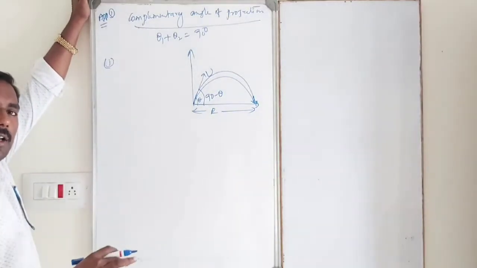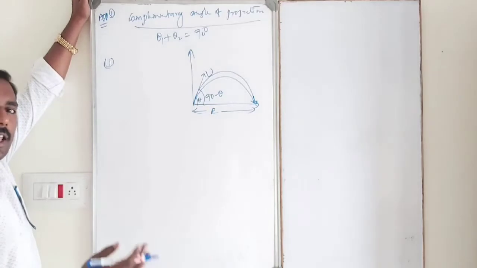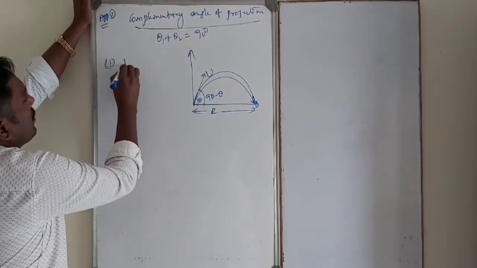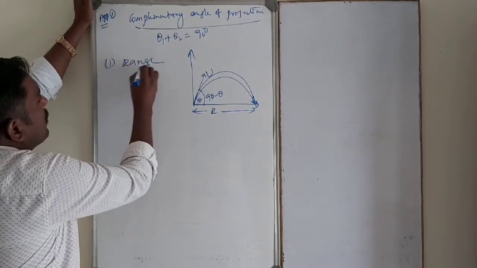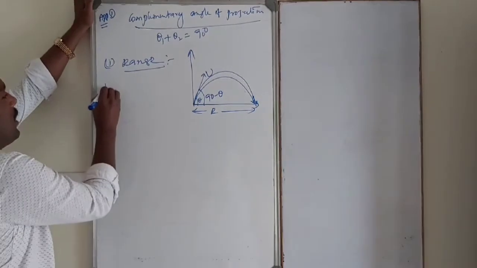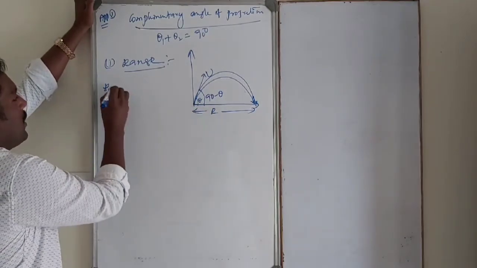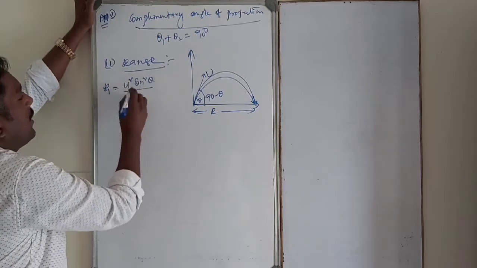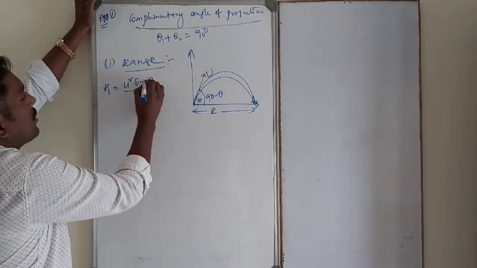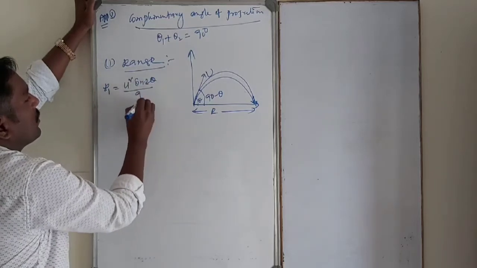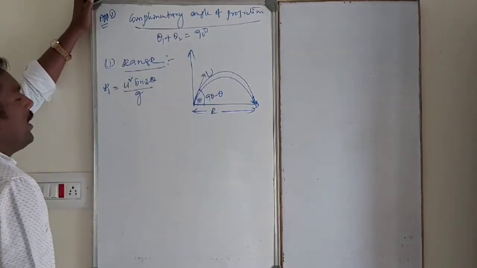So for theta or 90 minus theta, the ranges are equal. Suppose I take the first projectile, R1 is equal to u square sin 2 theta by g.